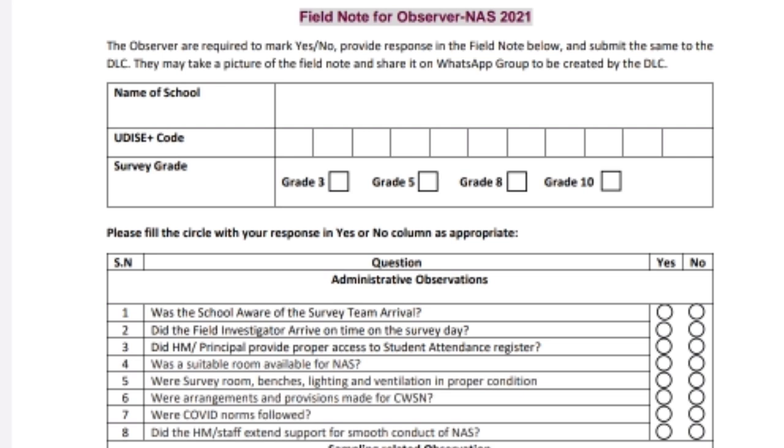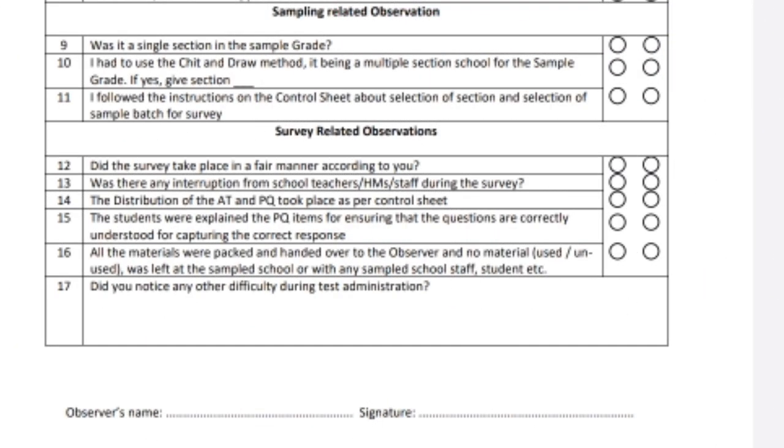Now we can see that the field note for the observer will also be the same. There the observer also has to write the name of the school, UDISE code, survey grade, and then the same type of questions: was the school aware that the survey team will arrive, and whatever questions were present in the field investigator note. The same questions are there in the observer note also.